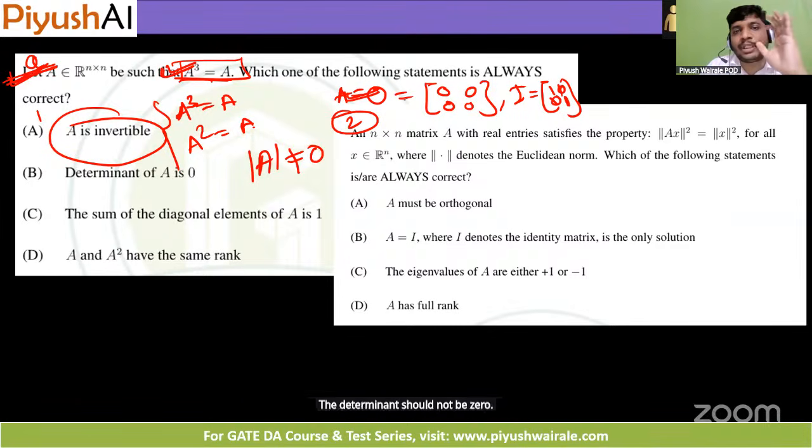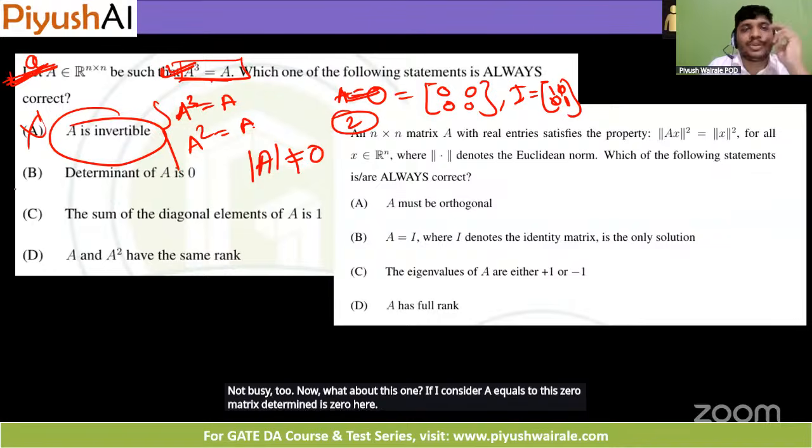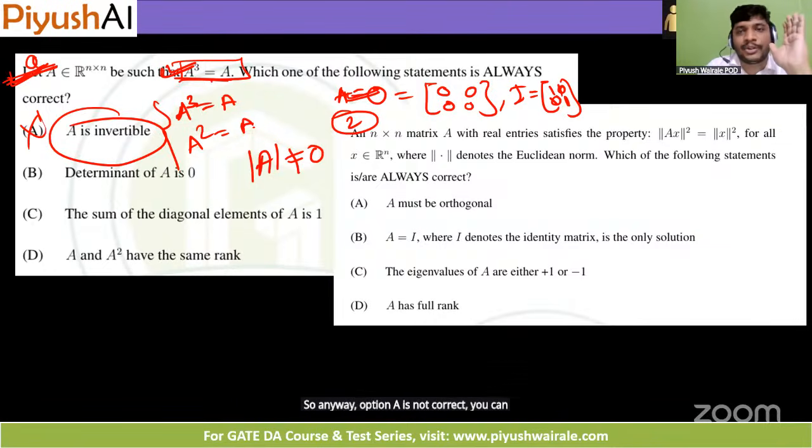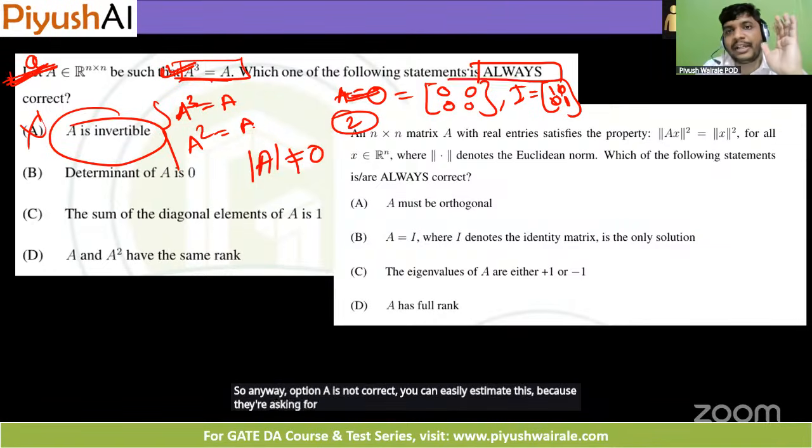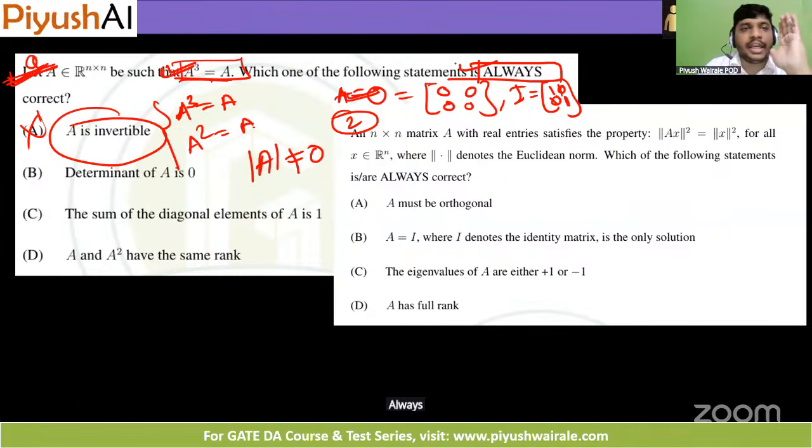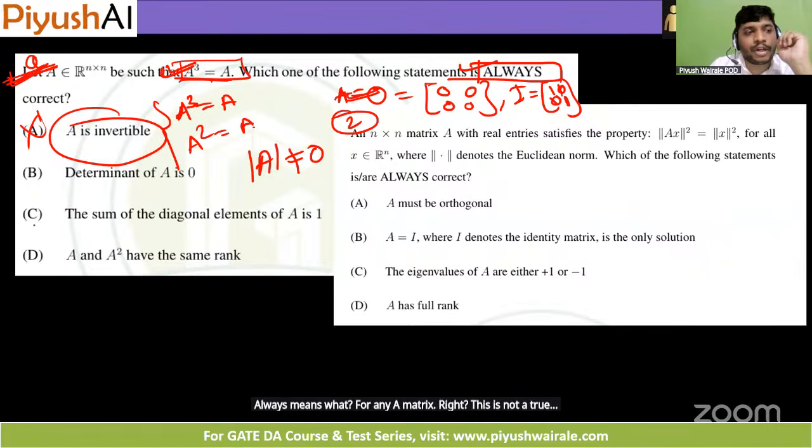If I consider A equals this zero matrix, the determinant is zero here. So anyway, option A is not correct. You can easily eliminate this because they're asking for always correct. Always means what? For any matrix A, right? This is not true. What about option C?